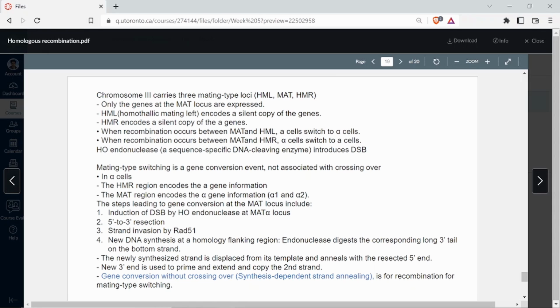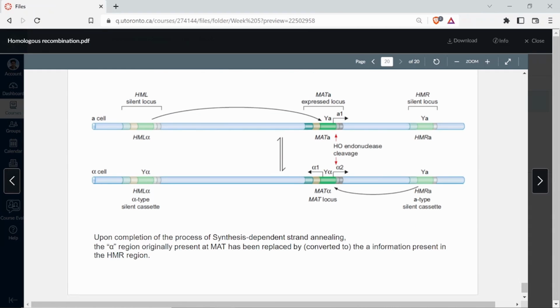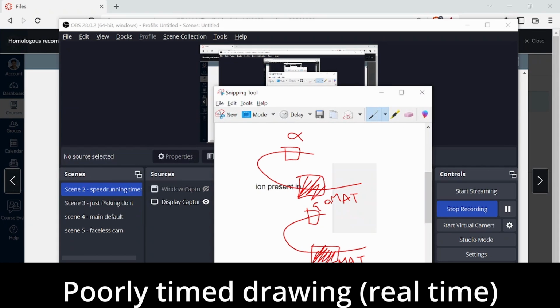So there is one silent locus on the left of the mat locus, and there is one silent locus on the right of the mat locus. So this is the left one, this is the right one. So in case of A cell, you see a HML alpha here and a HMRA here. Similarly, you see the same types here also, right? Now, whether it is A cell or alpha cell, you have this part and this part common in both the cells. The only difference is what lies in the mat locus, and that makes the strain different from the other one, right? So how does the switching happen?